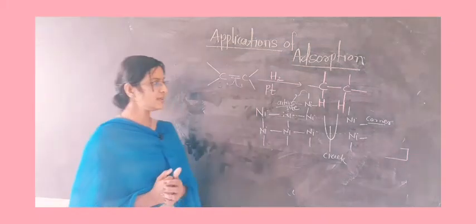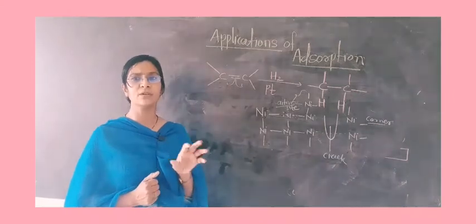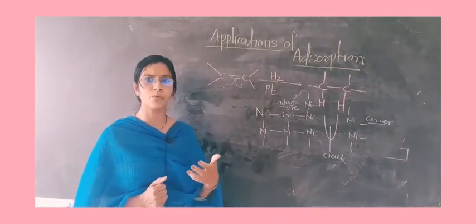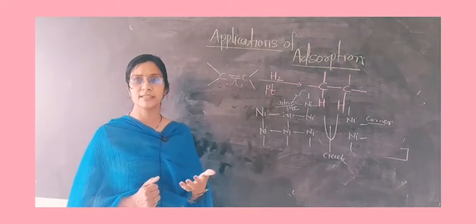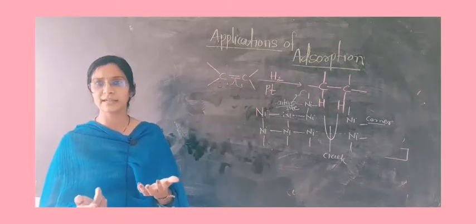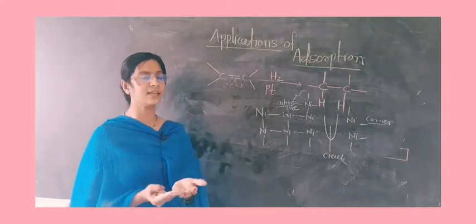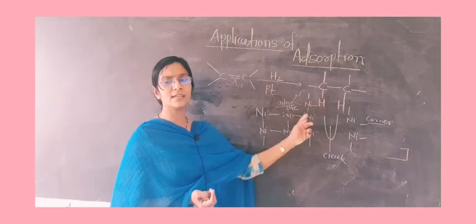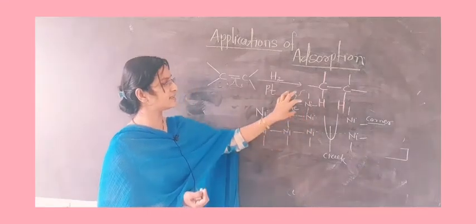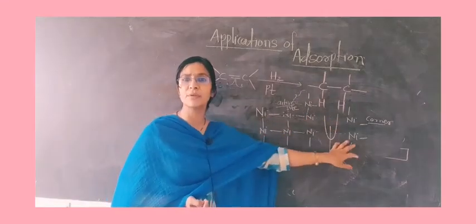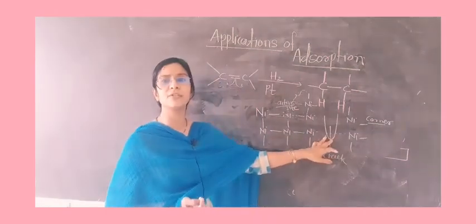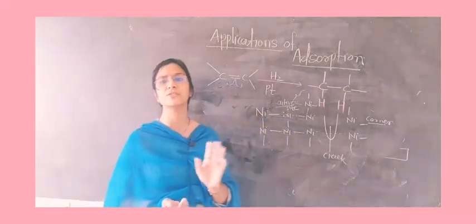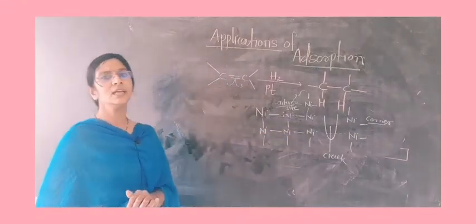Okay. Then what will happen? The catalyst does not directly participate in the chemical reaction, but the catalyst provides the active site. What is the active site? Where is the active site? And how can the active site be created? If a single molecule or single atom of the metal is present, that is also an active site. There is some gap between the atoms, that is also an active site for the attachment of the reactant. And this is the corner, this is also an active site for the attachment of the reactant.